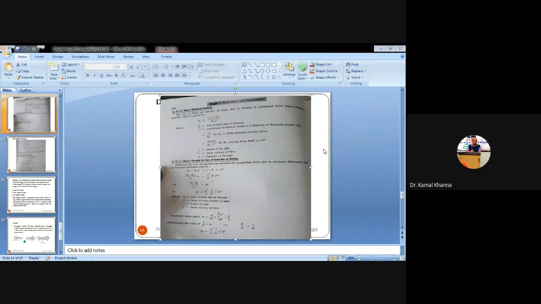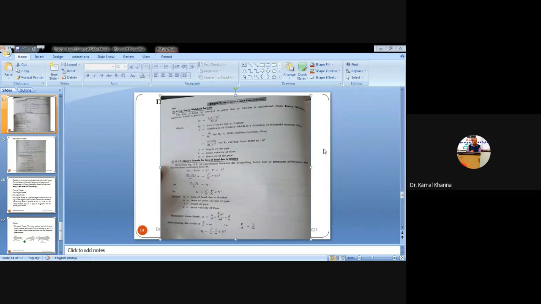Where HF is the loss of head due to friction, F is a constant of friction, which is a function of the Reynolds number. Reynolds number we will study in today's class only. So next we are on to the Chadwick formula for calculating the loss of head due to friction.